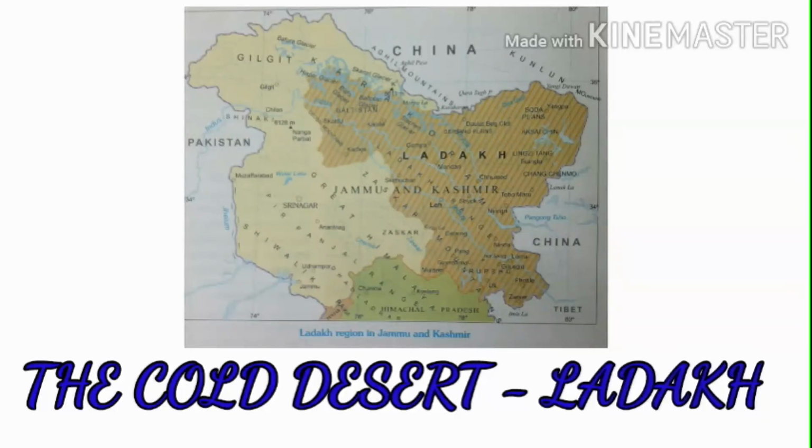Due to these reasons, Ladakh is often termed as the cold and dry desert of India. Clear, children? Because of what reasons? As the temperature decreases with increasing altitude, Ladakh experiences very low temperature. But at the same time, it is surrounded by high mountain ranges that keep it dry also.